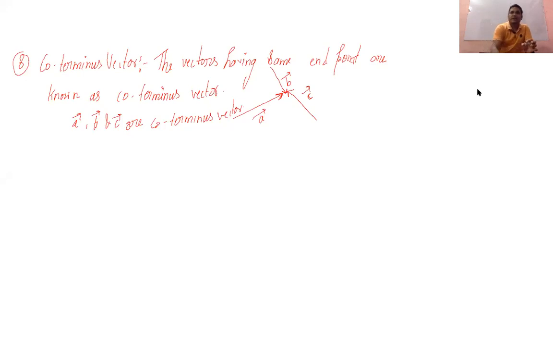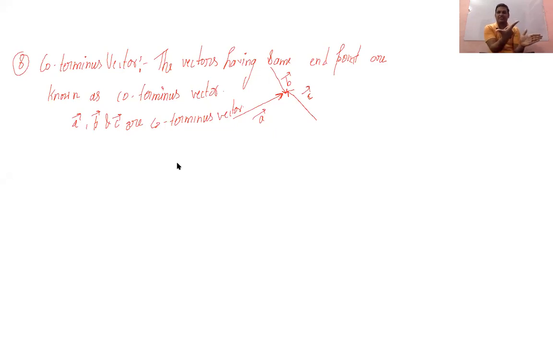Sometimes the question is asked like this: whether all co-initial vectors are coplanar. No, it can't be, because sometimes if there are two vectors, they may have the same starting point, but they can't lie on the same plane. Suppose this is a plane, and one vector is like this and another vector is like this.